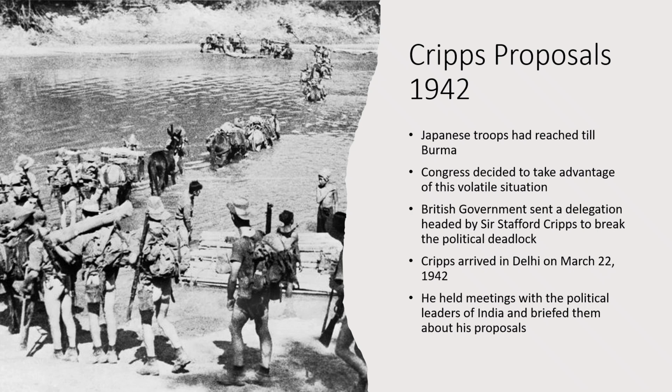Now here I would like to explain one thing: Sir Stafford Cripps was pro-Congress. He was a friend of Nehru, and the people who were pro-Congress in India celebrated the allocation of Sir Stafford Cripps to this mission. They were happy that the person appointed for this task was pro-Congress and would decide in favor of the Congress. So all the Hindus and all the pro-Congress people of India were happy.